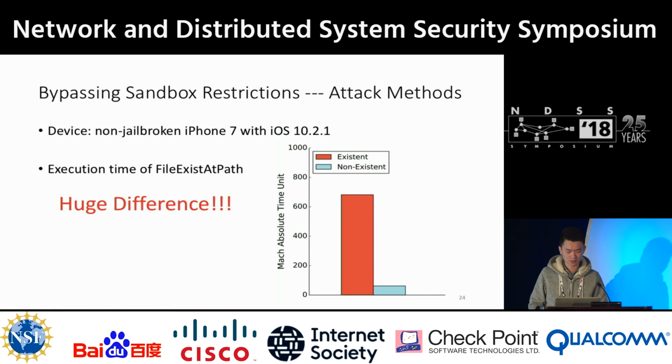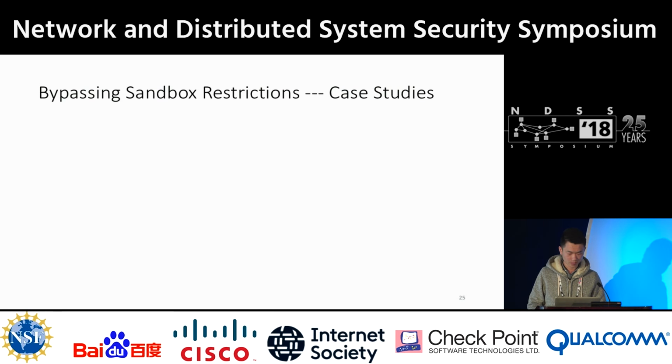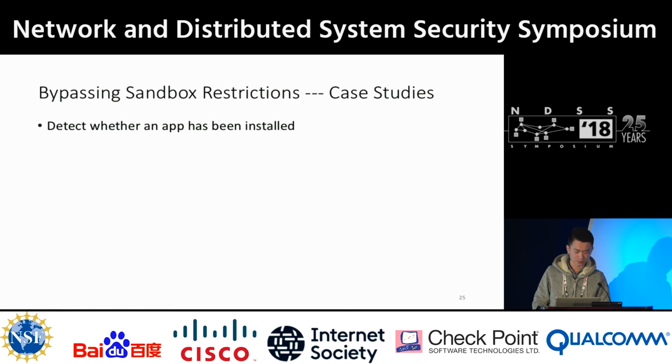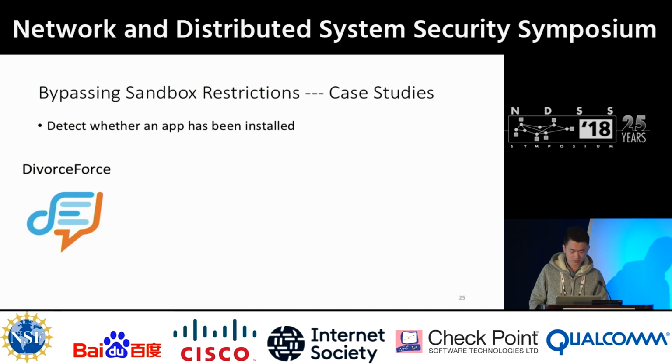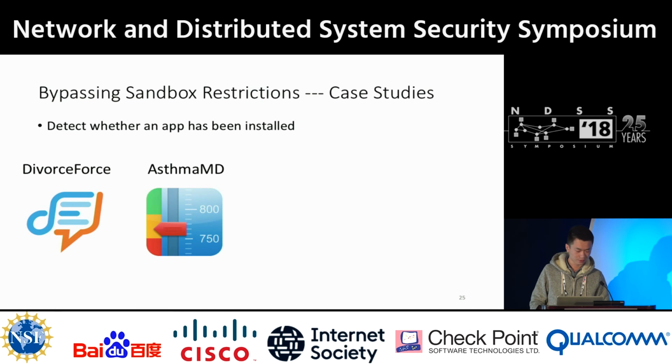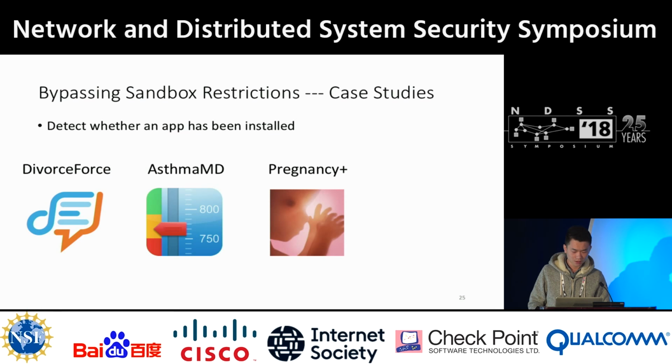Now let's look at our case studies to see how to utilize such a channel. So first, it can be used to detect whether an app has been installed on a device, which may reveal private information of the user. Here are some examples of sensitive apps. Divorce Force can reveal your marital status, and Asthma MD can reveal your health information. Pregnancy Plus may show that you or your close one is having a baby, and Sugar Sense may show that you have diabetes.